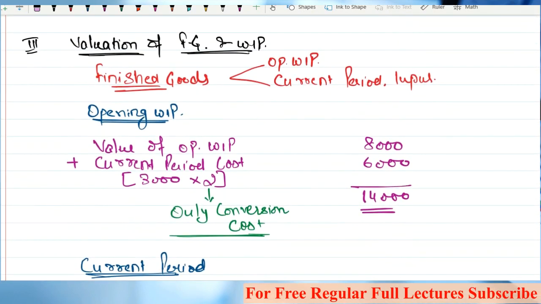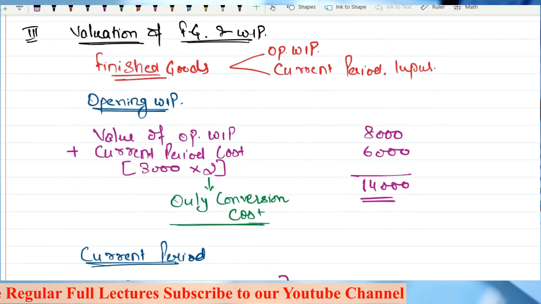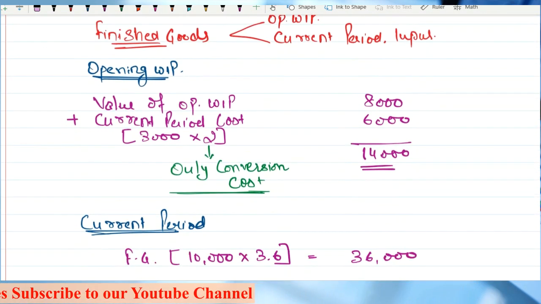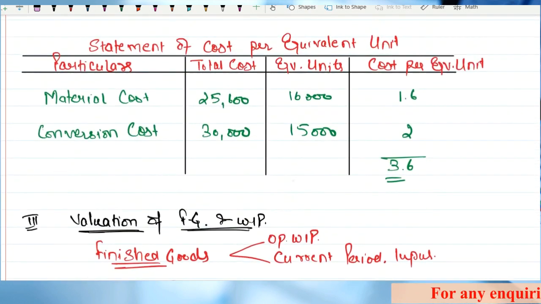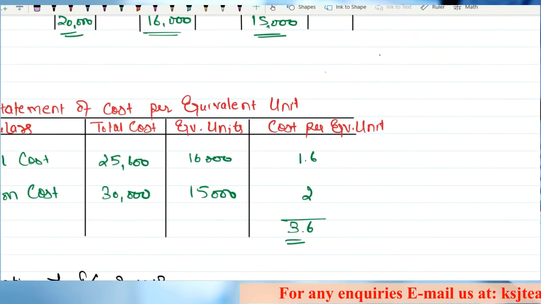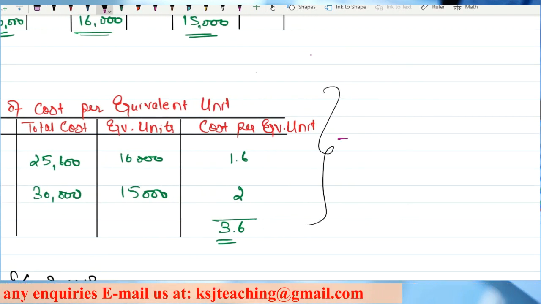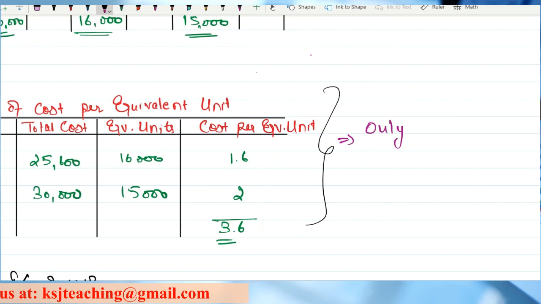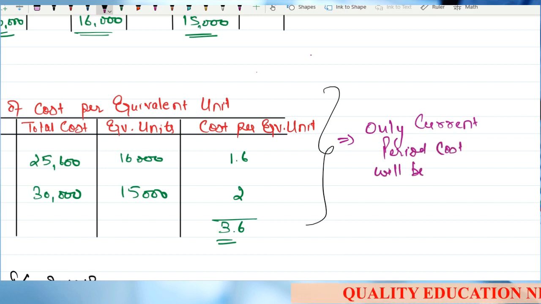Valuation of FG. Right? So FG is being divided into two parts. One is the opening WIP and the second one is the current period input. For opening WIP, first we'll take the value that was incurred in the previous period. Then whatever work is done in the current period, we'll take that. And in this statement of cost per unit, write it down here also, that only current period cost will be considered,